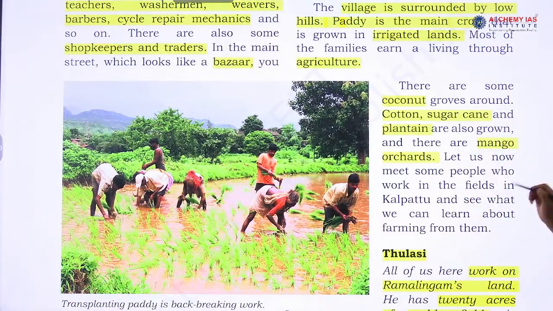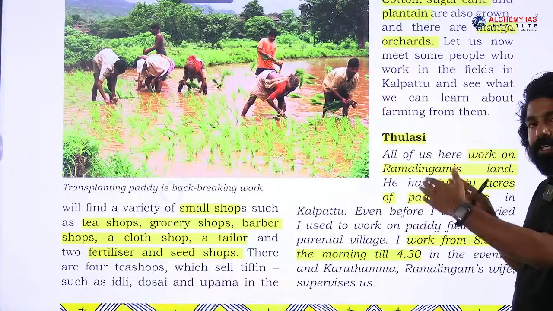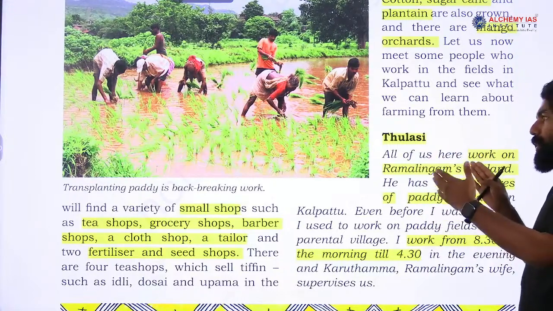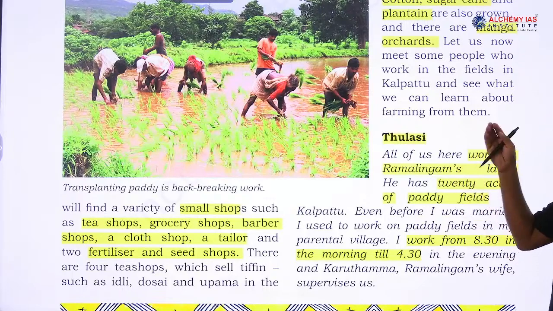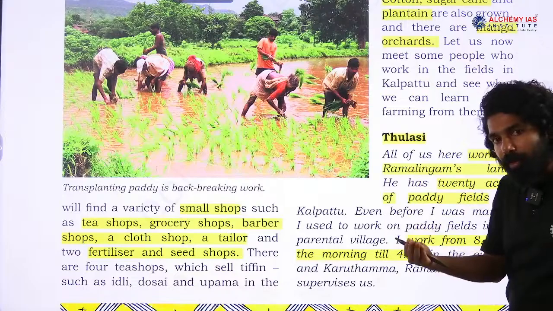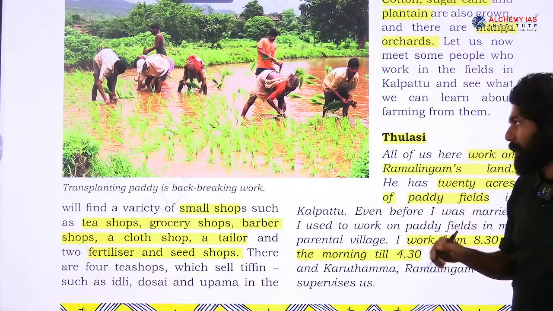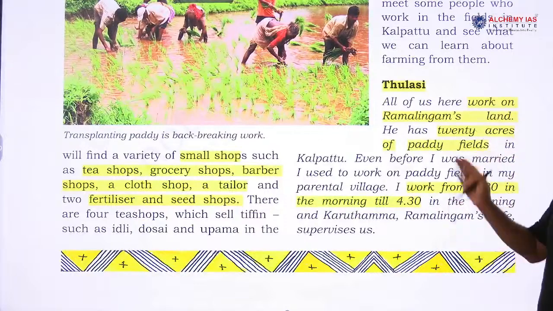Then let us now meet some people who work in this field in Kalpat and see what we can learn about farming from them. So, now in order to explain the farm related activities, they are going to give examples of people, specifically some examples, how they are working, what activities and work they are involved in and how they earn their money. So, starting with Tulasi. The character Tulasi here describes her story.